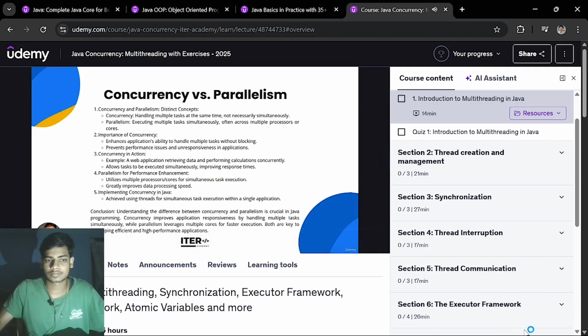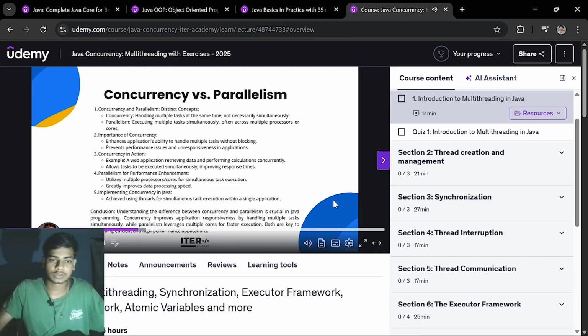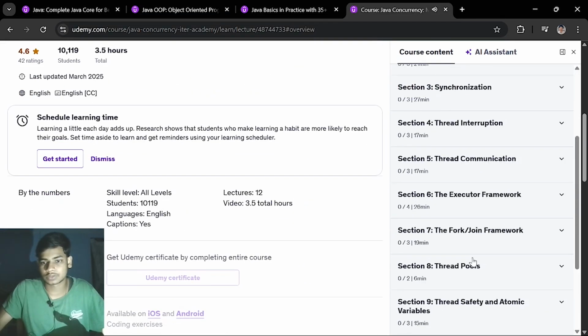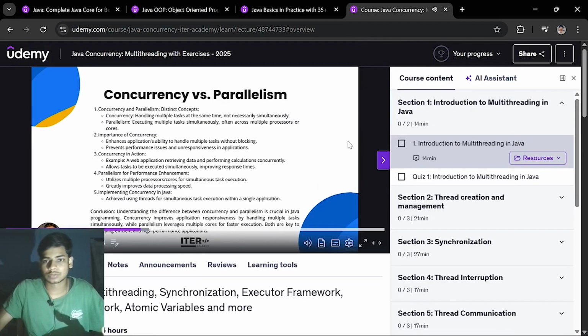To execute multiple tasks simultaneously across multiple processors. Concurrency is an important concept in software development because it allows us to write programs that can handle multiple tasks. Introduction to Multithreading in Java.